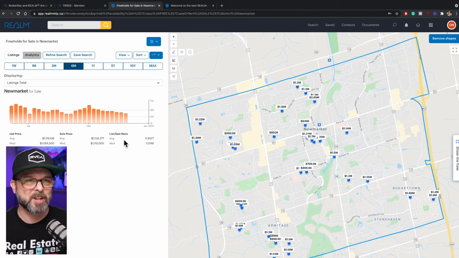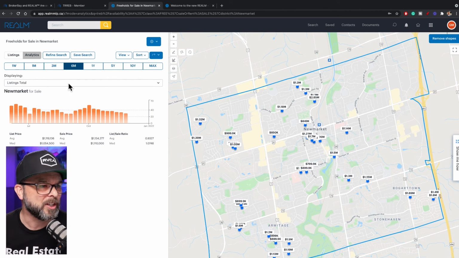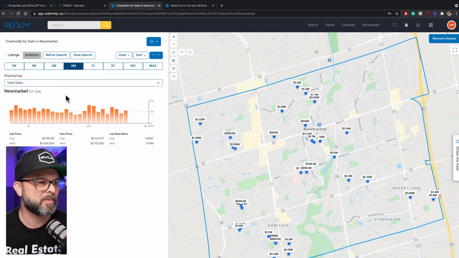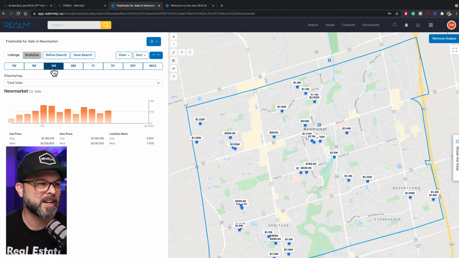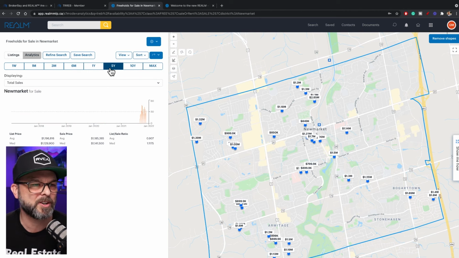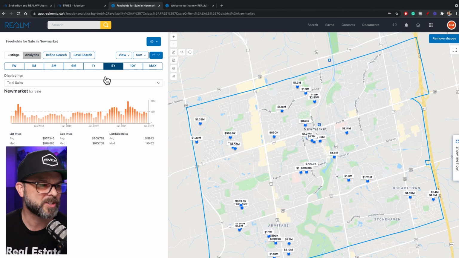Use this, and it's always good to know your numbers, right? You can flip this over to the total sales really quickly and see it from that perspective. It does take a little moment to refresh, and there you go. You can see the number of months and the number of sales. What I like too is if you want to just look at a 3-month view, click the 3 month, just give it time, a couple of seconds, and it'll refresh. This is awesome. We can even look back 5-10 years, and the max, I believe, goes back to 2004. So over the 10-year period, there's the total of sales.